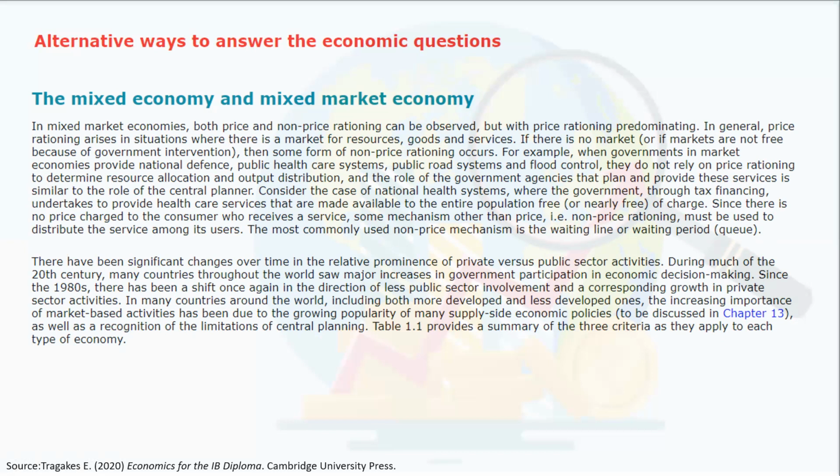If there is no market, or if markets are not free because of government intervention, then some forms of non-price rationing happen. For example, when governments in market economies provide national defense, public healthcare systems, public road systems, and flood control, they do not rely on price rationing to determine resource allocation and output distribution.